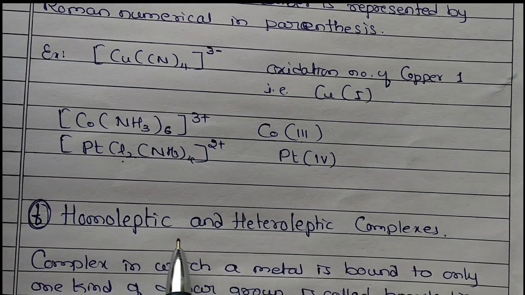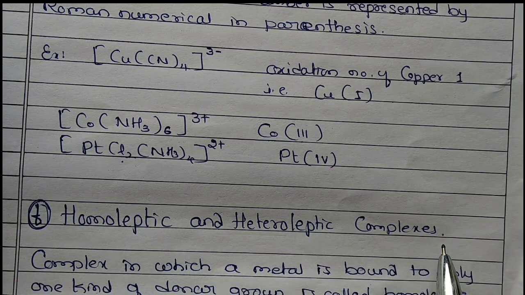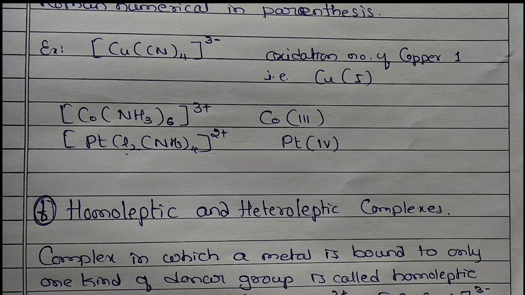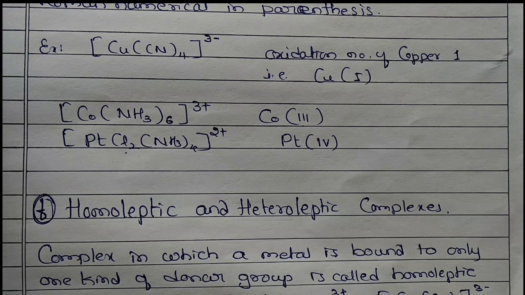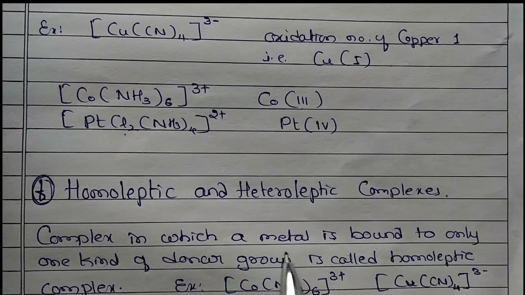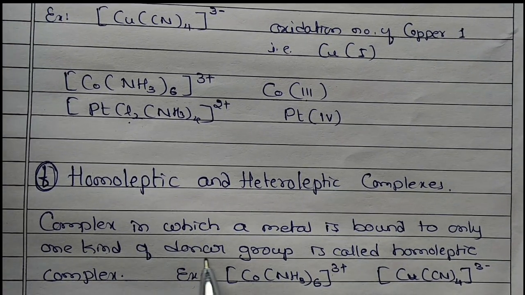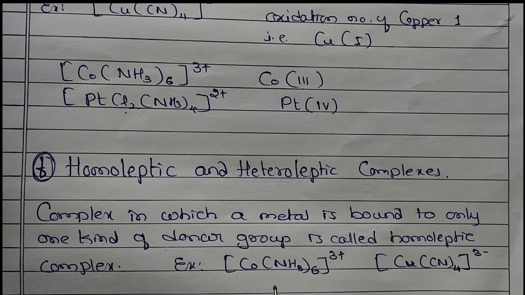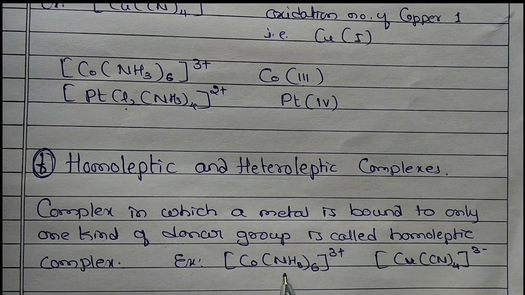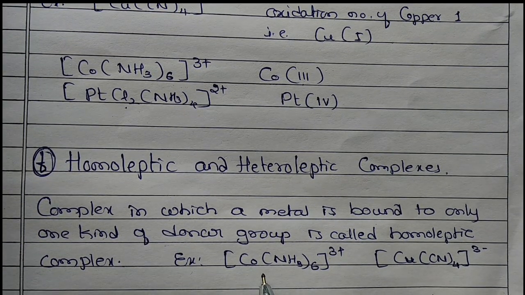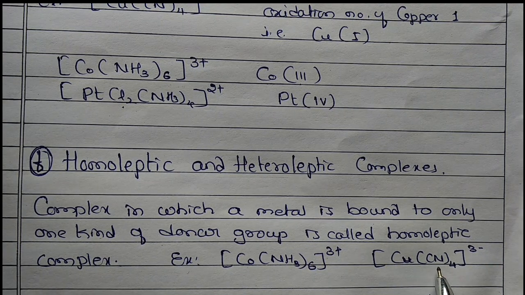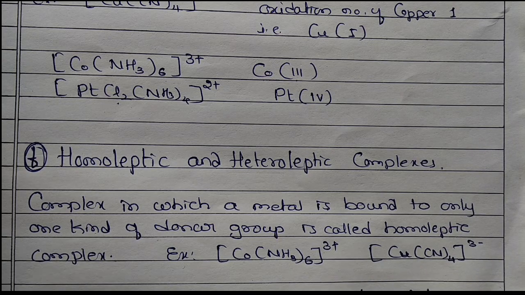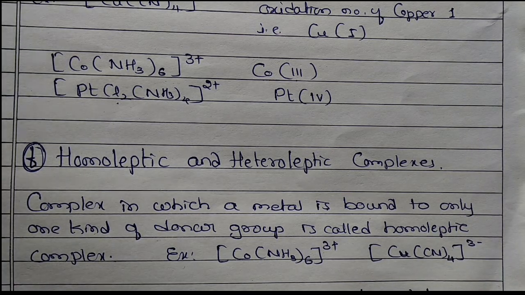Next are homoleptic and heteroleptic complexes. Homo means the same. If all the ligands are the same, that is a homoleptic complex. Complexes in which the metal is bound to only one kind of donor atom or group are called homoleptic complexes. For example, cobalt hexaamine: here there is nothing other than amine. Similarly copper cyanide, where only one kind of ligand is there, so that is a homoleptic complex.